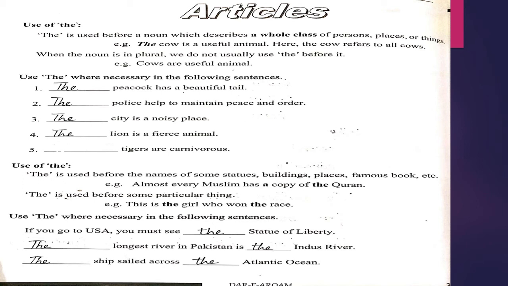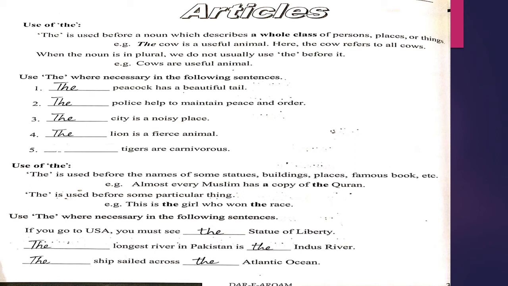Next is, use "the" where necessary in the following sentences. First is, the peacock has a beautiful tail. Next, the police help to maintain peace and order. Third one is, the city is a noisy place. Fourth is, the lion is a fierce animal. Number fifth is, dash tigers are carnivores.